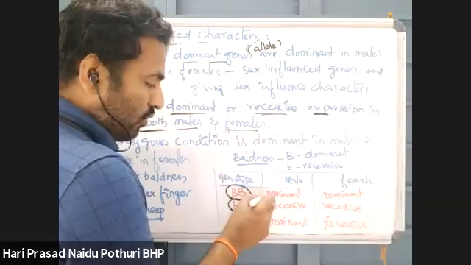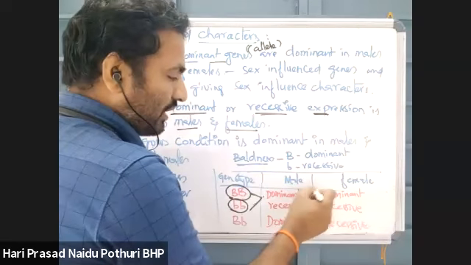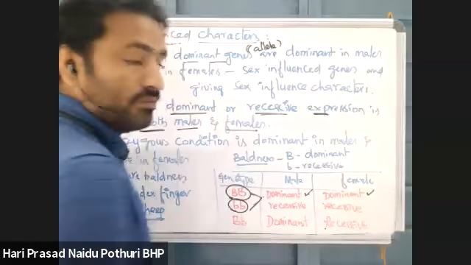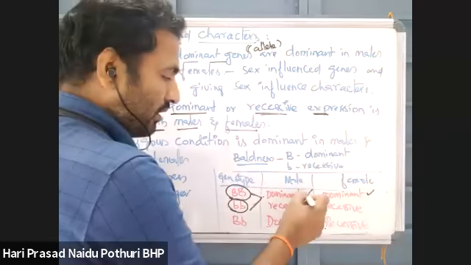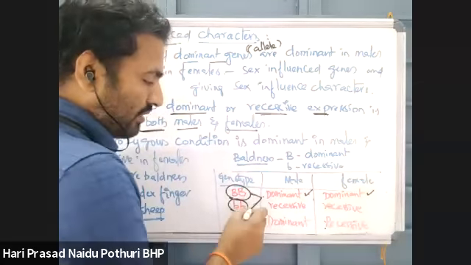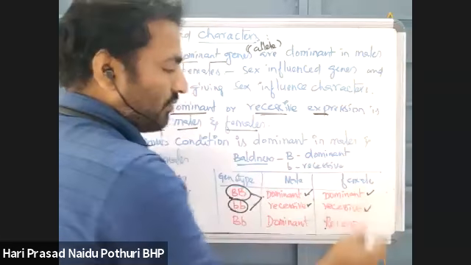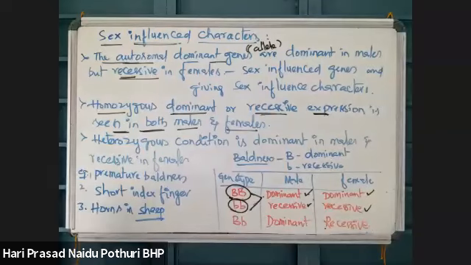In the homozygous dominant, the same dominant expression is seen in both male and female, which means both characters are the same. For the recessive character, males and females also show the same pattern of inheritance.